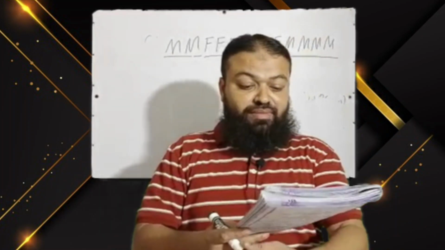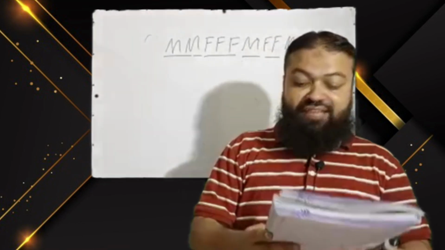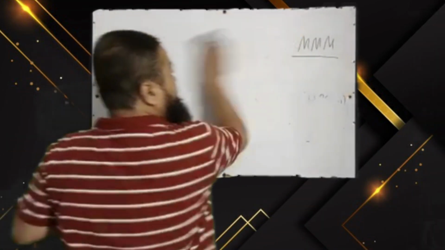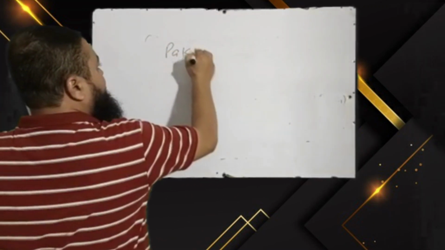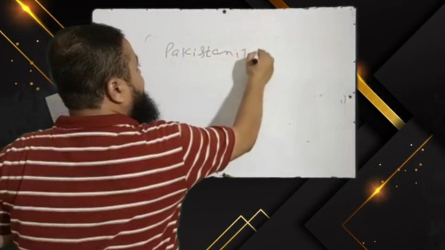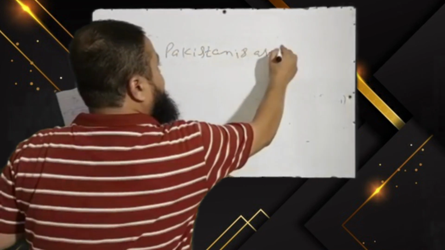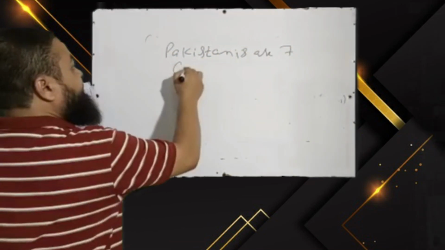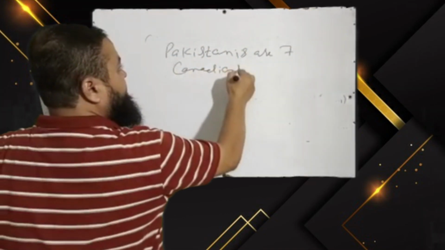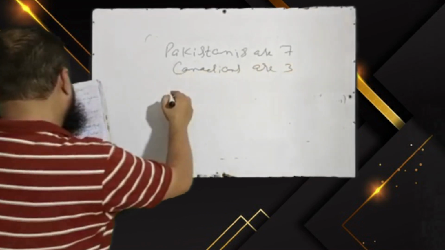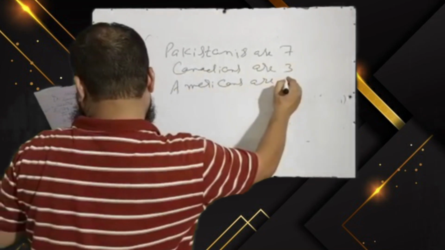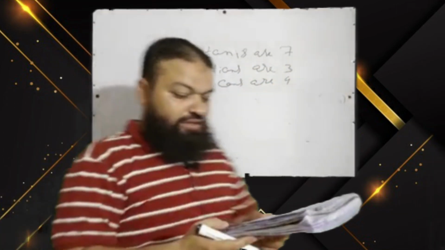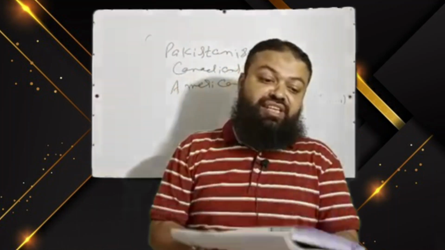Next question. In how many ways can 7 Pakistanis, 3 Canadians and 4 Americans be seated in a row so that all persons of same nationality sit together.